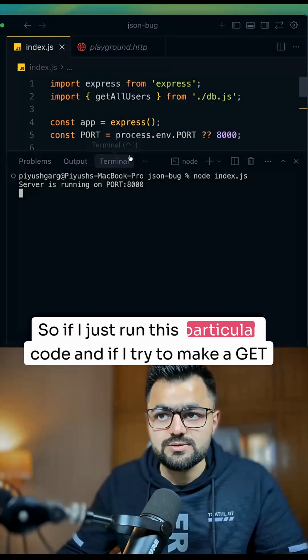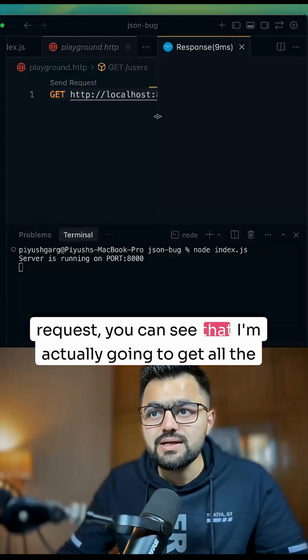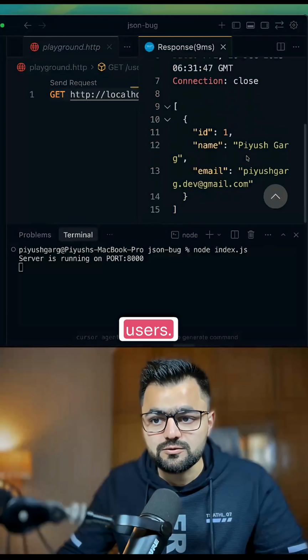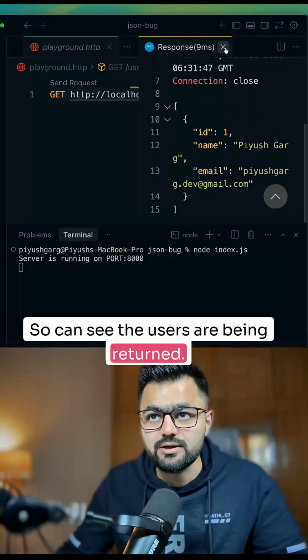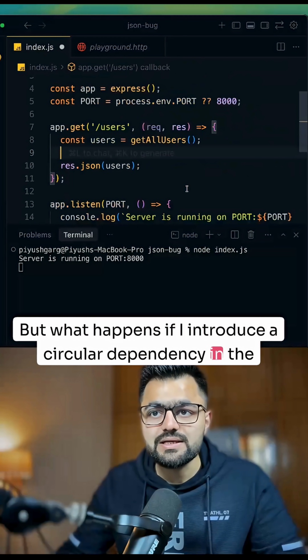So if I just run this particular code and try to make a get request, you can see that I am actually going to get all the users. So you can see the users are being returned. But what happens if I introduce a circular dependency in the object?